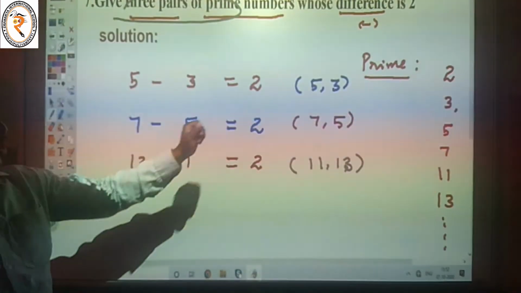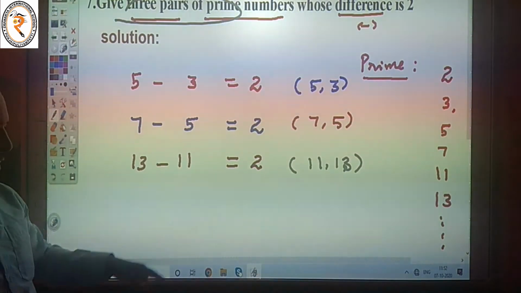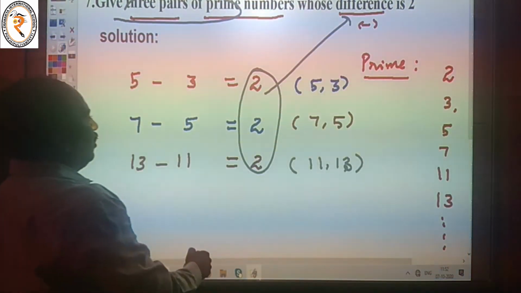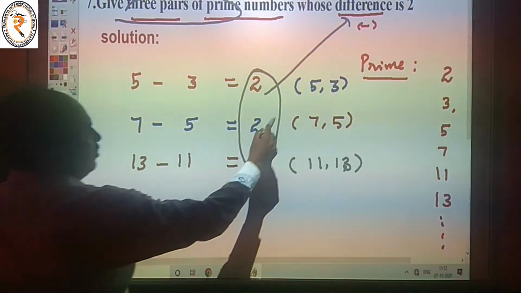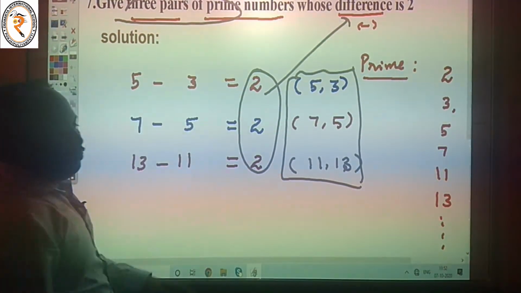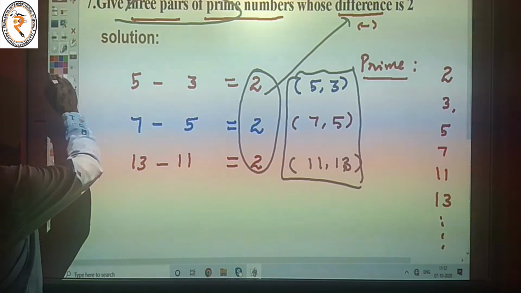5 minus 3 is equal to 2. 7 minus 5 is equal to 2. 13 minus 11 is equal to 2. This is the difference. The pairs of prime numbers: 5 comma 3, 7 comma 5, 11 comma 13.